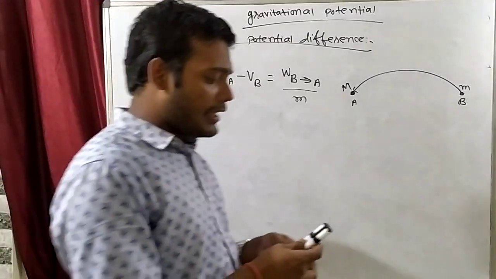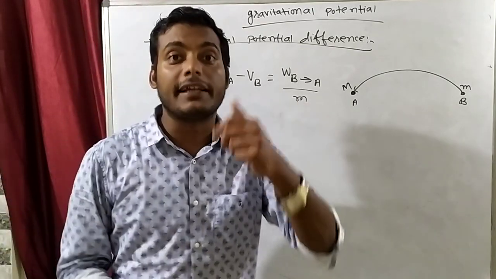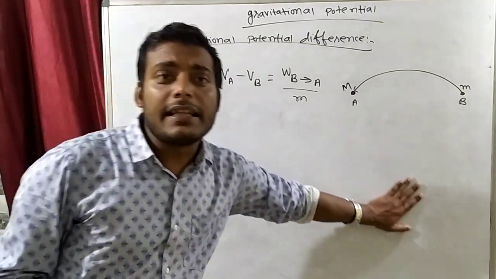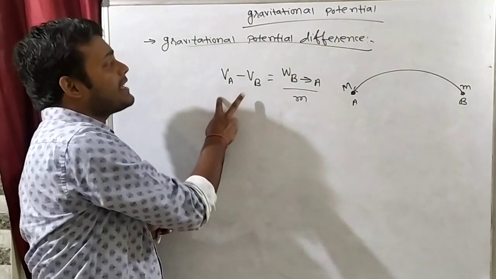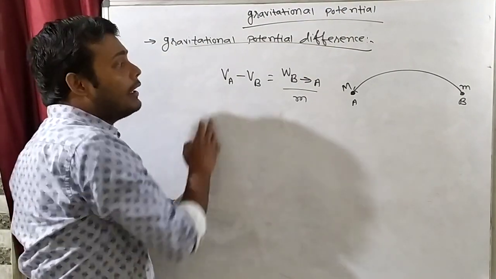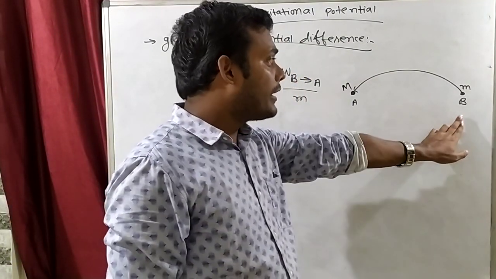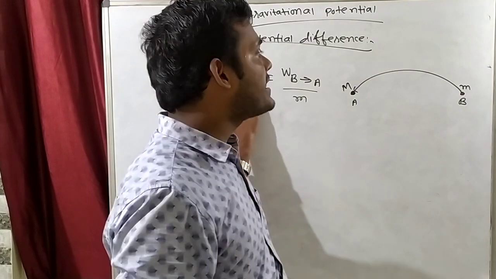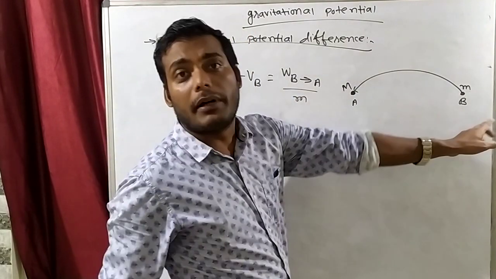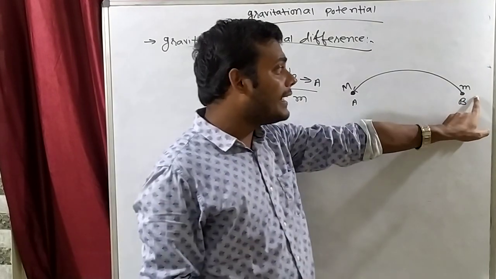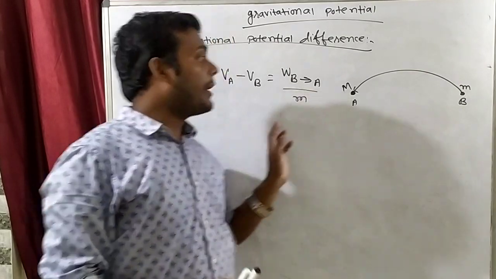So gravitational potential difference. The potential term you have understood in class 10 also. That is electric potential. We will understand gravitational potential. So how do we define potential difference? It is the difference of the two potentials. Suppose that this is a point B and this is a point A. Gravitational potential difference is defined as the work done in bringing a unit mass, that is the test mass, from B to A.